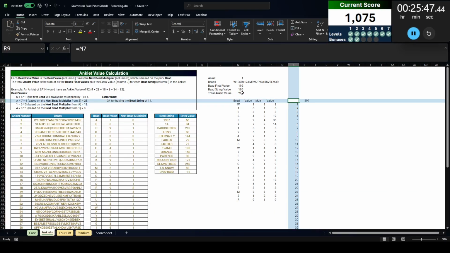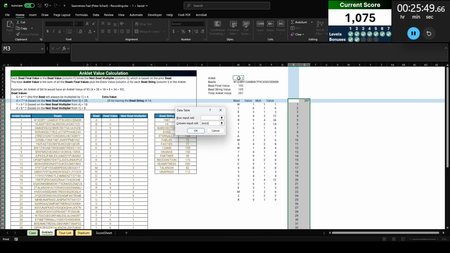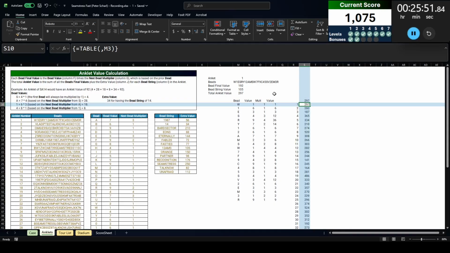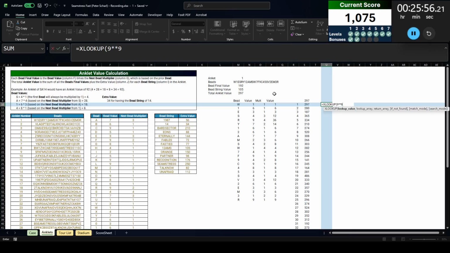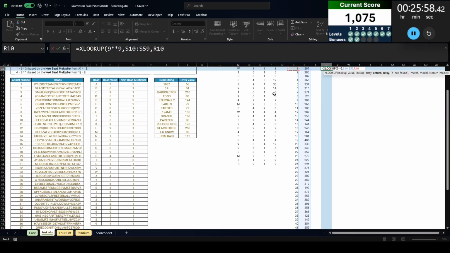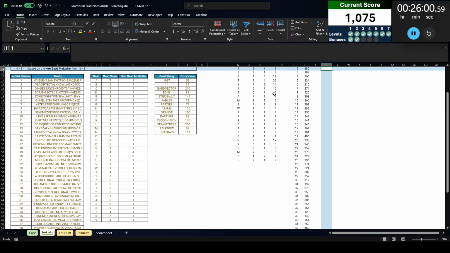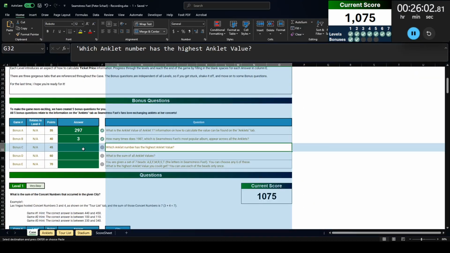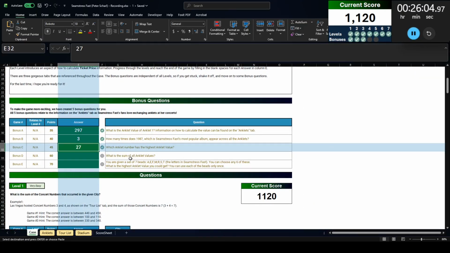We're going to return this total anklet value and run this as a data table. There we go. Right, we need to find the maximum. So we're going to XLOOKUP this giant number from this list, return from that list, but return the exact match or next smallest. That's going to give me number 27, telling me number 27 is the highest anklet value.